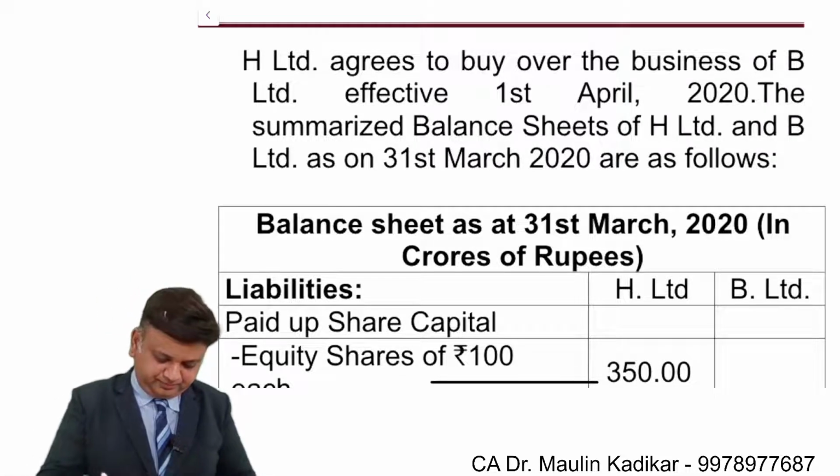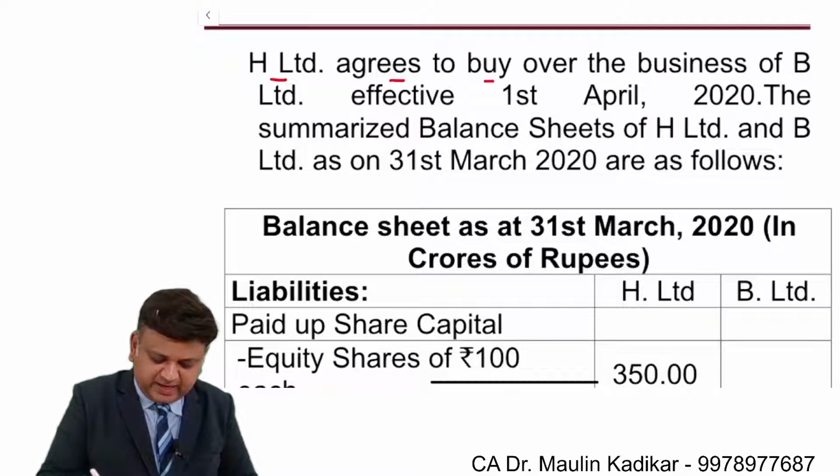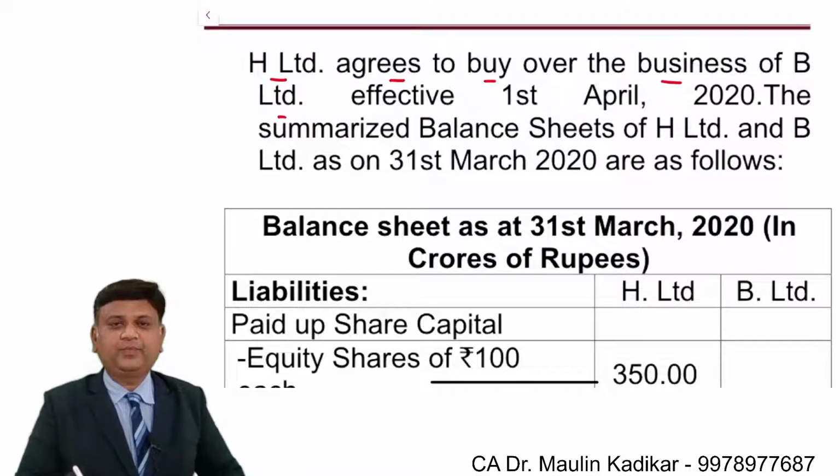Next question. H Limited agrees to buy the business of B Limited. So H Limited is the acquiring company and B Limited is the target company.